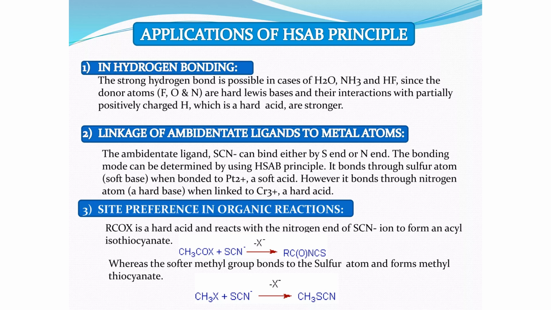Why? Because this is a hard acid. Why is it a hard acid? Because the halogen is withdrawing the electronic density from the carbon of the carbonyl. Also, the oxygen is withdrawing electronic density from the carbon of carbonyl. As a result, this carbon of the carbonyl is becoming very positively charged. So higher the charge, harder will be the acid. So here, this electron pair acceptor, this Lewis acid, is because it's deficient. So anything that's deficient is an acid, right? So this carbon being deficient is an acid, and since it has a greater partial positive charge, it's a hard